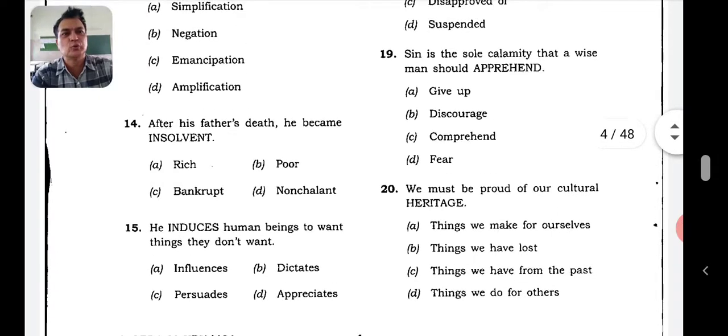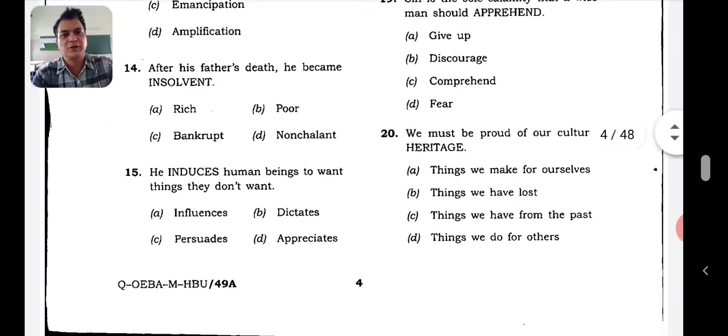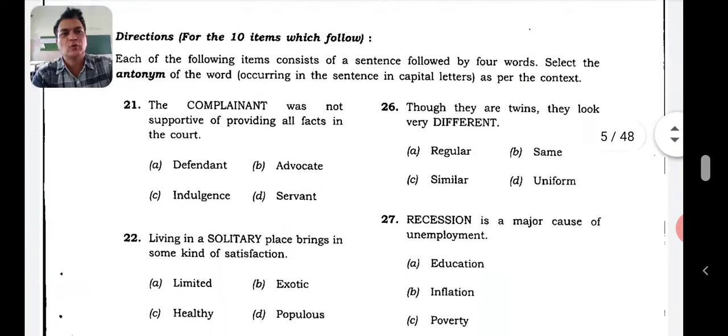Let's take up these two. Sin is the sole calamity that a wise man should apprehend, fear. Apprehension, fear. So he should be afraid of sin. We must be proud of our cultural heritage. Heritage. Things we are from the past. What we inherit from the past, that is what is our heritage. Our tradition. Cultural heritage. Let's go to the 21st one.